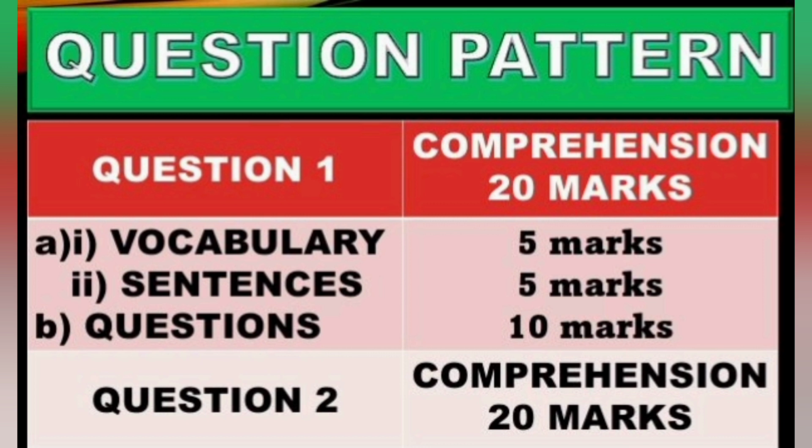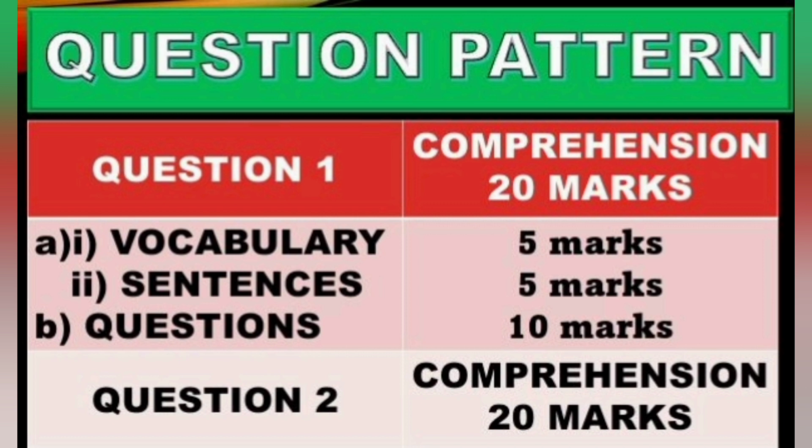Then in question 1B, 10 comprehension questions are asked based on the understanding of the passage. And of course, here also answers are given in the MCQ form. The appropriate answer should be chosen by the students. Alright, so in the comprehension area there are a total of 20 marks for one question. So 2 passages are given and 2 questions. In total there will be 40 marks for the comprehension area.